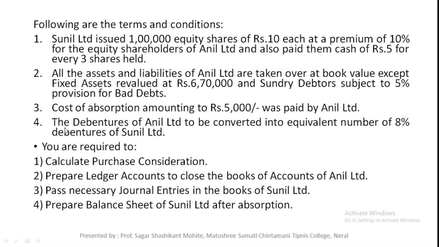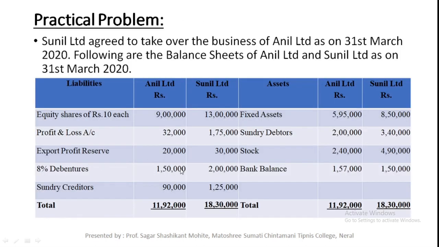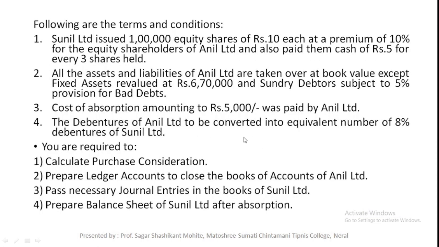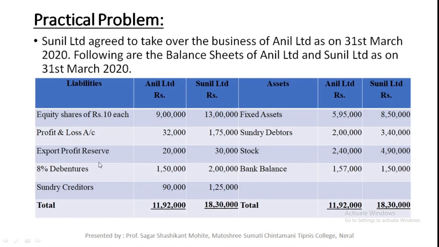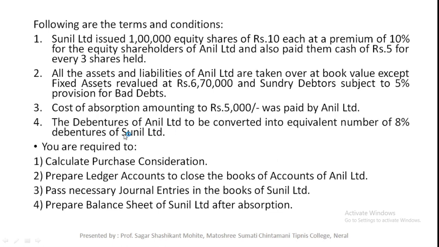Next information they have provided is that debentures of Anil Limited, that means old debentures of Anil Limited, are to be converted into an equivalent number of 8% debentures of Sunil Limited. So the new company will issue the same number of 8% debentures. We don't have the exact face value, so we assume the face value of the debentures is rupees 100 per debenture. That means in the old company there are 1,500 debentures, and in the new company also there will be 1,500 debentures of rupees 100 each.